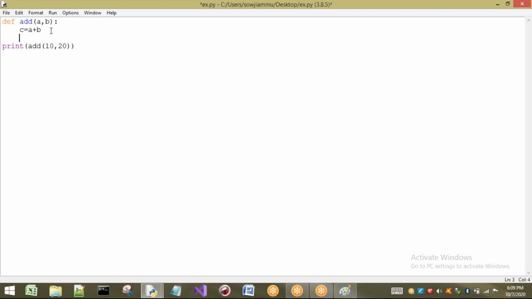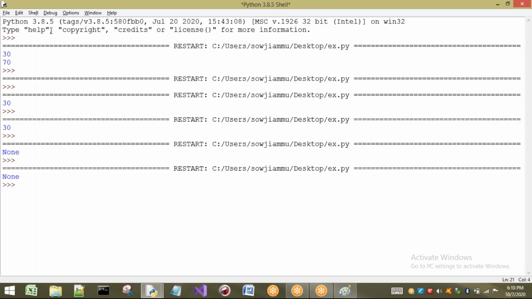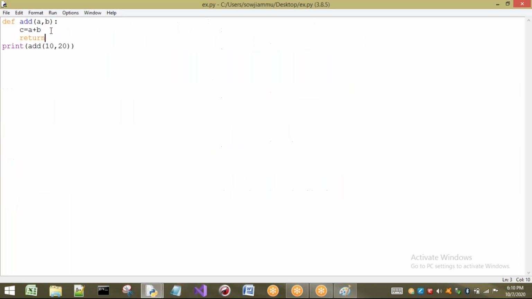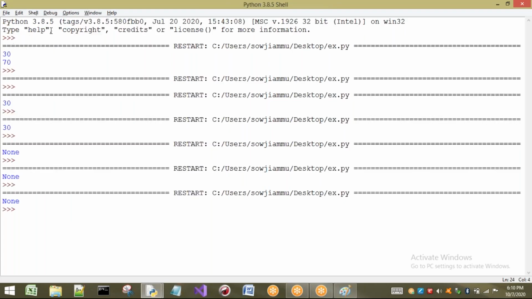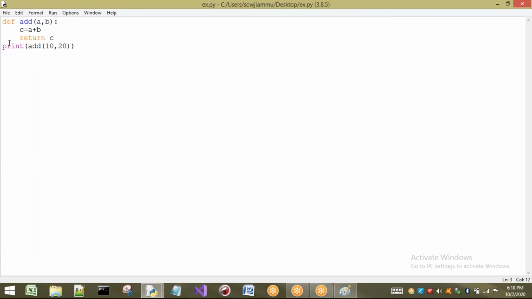If you write, for example, just return here, I am writing just a return statement. Am I returning anything here? I am not returning anything. Again the same None is going to be printed. So if you are writing a return statement, better write some value there, so that the value is returned and printed here. Okay. Next case is what?